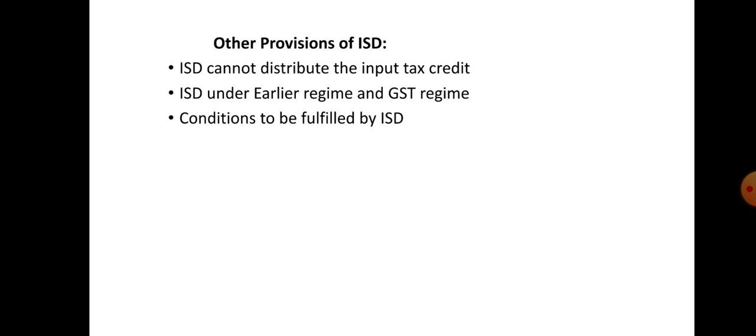Since the software is used by all branches, the input tax credit for the entire services cannot be claimed at one place, that is Bangalore. The same has to be distributed to all three locations, meaning Chennai, Mumbai and Delhi. Here the head office at Bangalore is the input service distributor to all its branches. So this is one small example with respect to ISD, input service distributor.